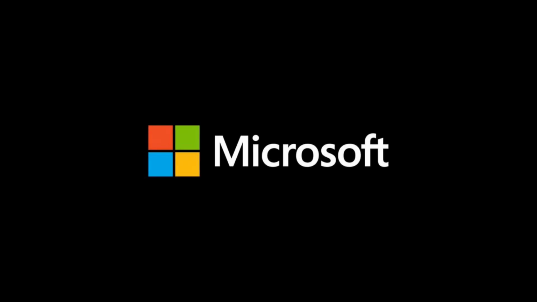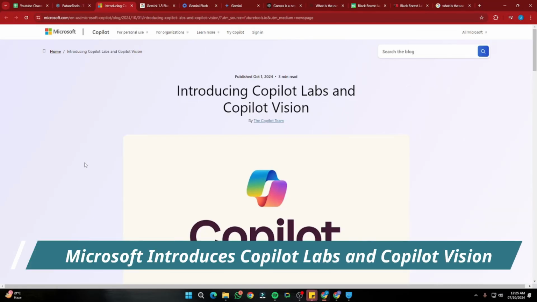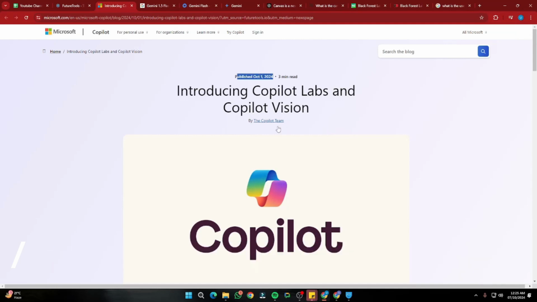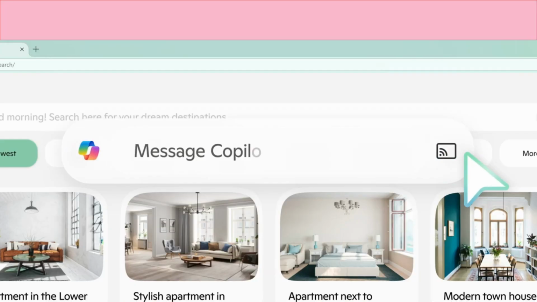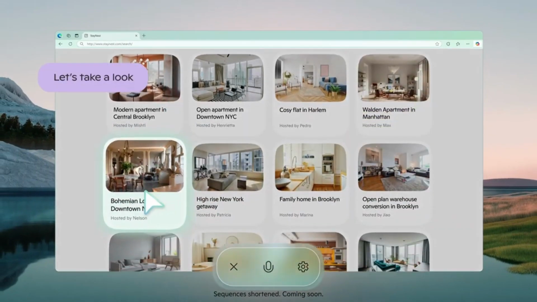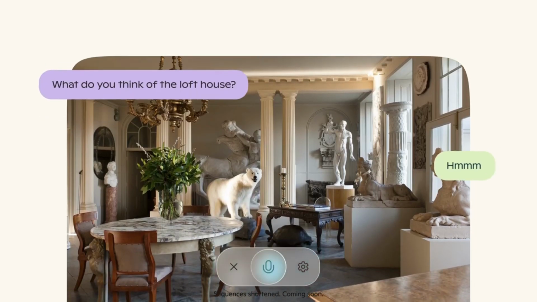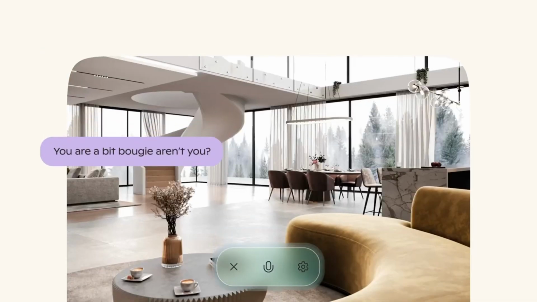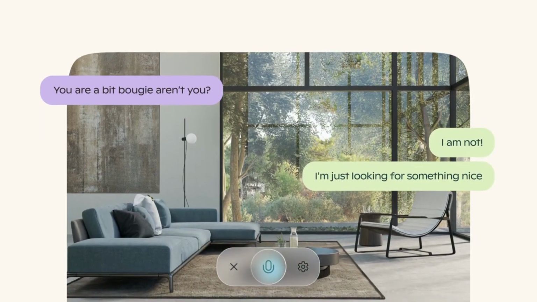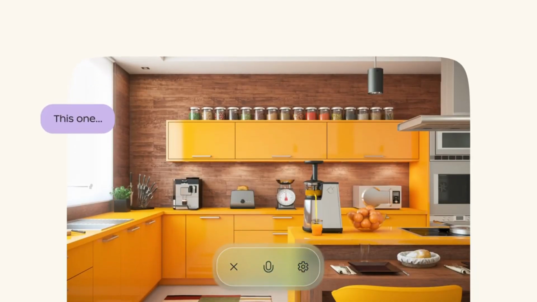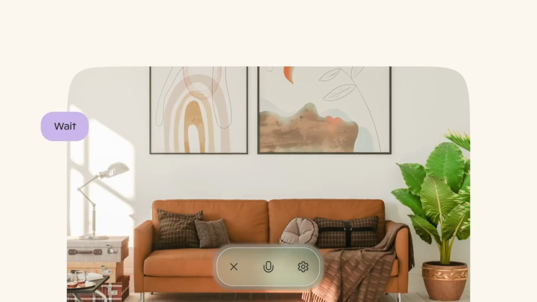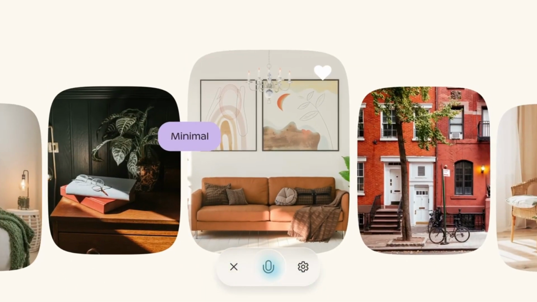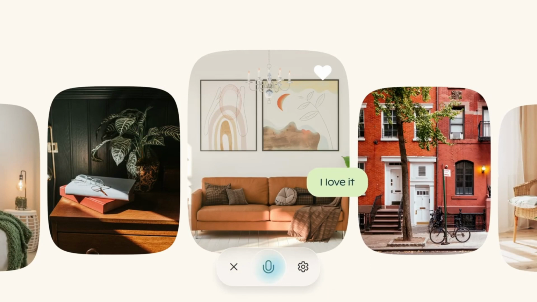Similar news we have about Microsoft is that Copilot introduced their Copilot Labs and Copilot Vision on October 1, 2024. And in that, the biggest highlight is the new Copilot Vision, which looks like a very good competitor of what used to be Google Gemini, in which you'll be able to interact with content visually. You will get an interactive chatbot that's going to help you explore different things. It will give you hands-on experience with data and media in fields like education, marketing, and design. This tool will transform how we engage with information, making learning and creative processes faster and more intuitive.